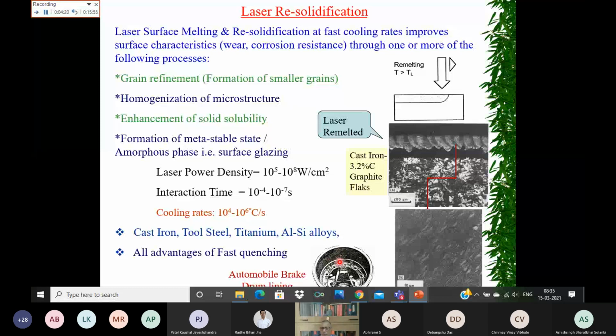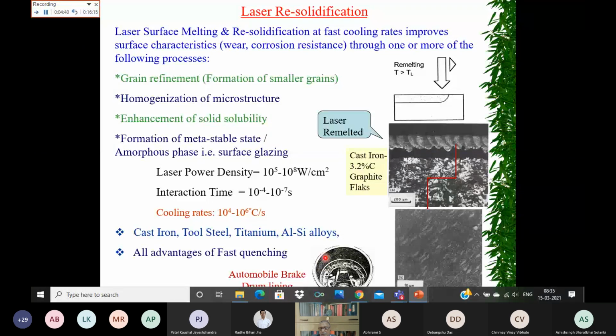So this is one of the examples, and this brake drum is made of cast iron, which has very high carbon, so just inside the surface you can melt and resolidify at a very fast rate.